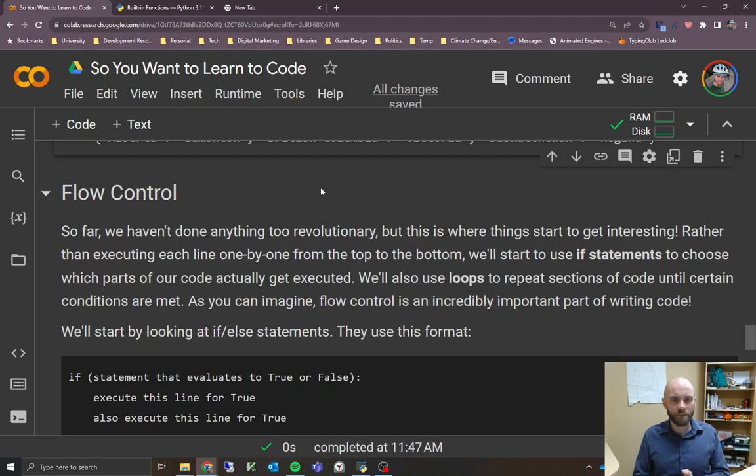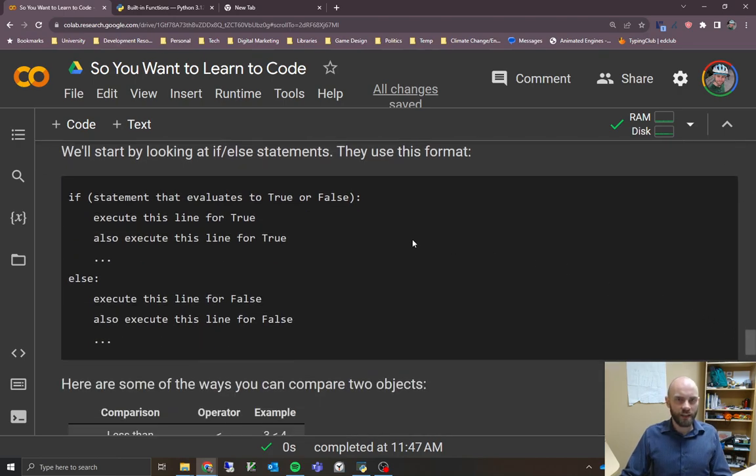But first, before we get to loops, the first thing we'll look at is an if-else statement. That's where we start doing different things based on either a variable or user input, some value. We'll execute different lines of code. So scrolling down here, this is an example of what an if-else statement looks like. This isn't actual Python code. This is just pseudocode, a way of trying to explain how it looks. So you can't actually run this cell. This is still just part of the text cell.